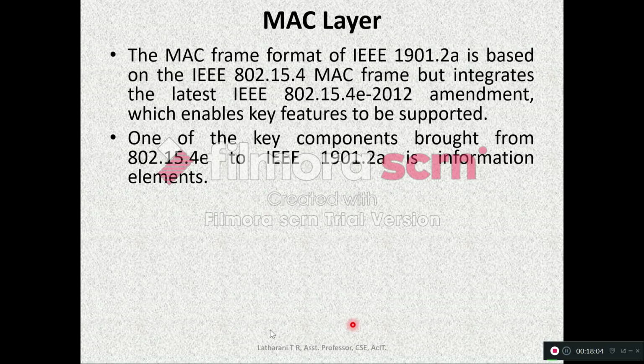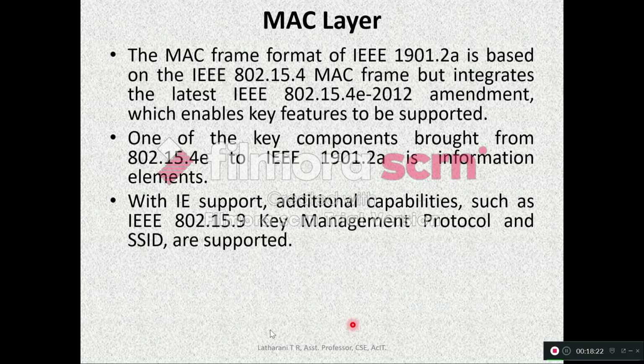One of the key components brought from 802.15.4e to 1901.2a is information elements, IEs. We have seen in the previous class, right? Information elements are also brought into 1901.2a. With IE support, additional capabilities such as the IEEE 802.15.9 Key Management Protocol and SSID are supported. So with this information element support, there are two additional features. One is the Key Management Protocol and the other one is the SSID.